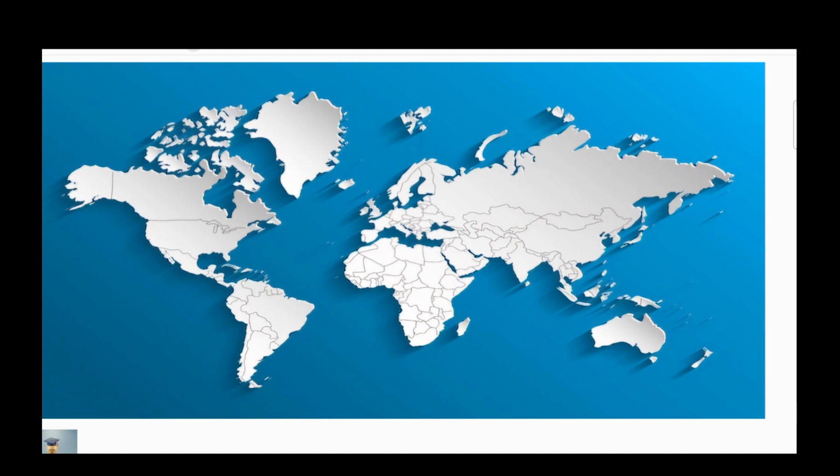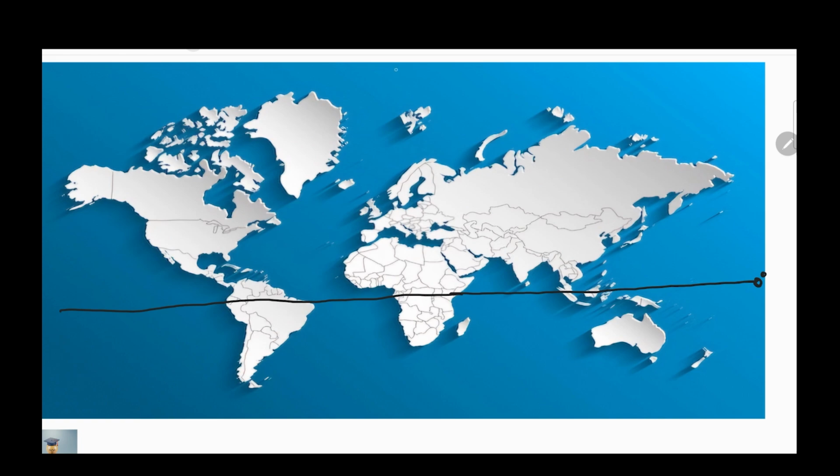We will see that. I simply draw an equator, which passes through all these countries. This is the equator, 0 degree. In the north side, this is the northern hemisphere, this is the southern hemisphere.